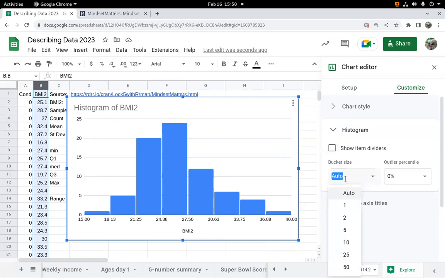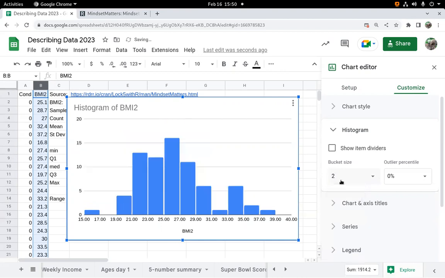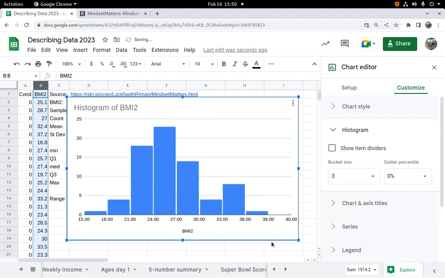Like starting at 15, I could jump by 5 for my bucket size. 1, 2, 3, 4, 5 columns. That's about the minimum you should have. That's not bad. 2 for the width. That's on the edge of too many, but not too bad. Is there a perfect histogram? No, there's many histograms. You just need to pick one.